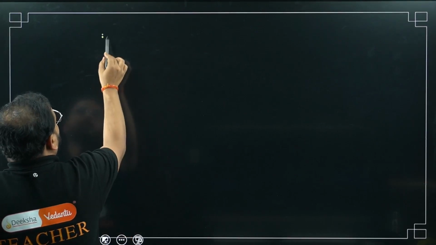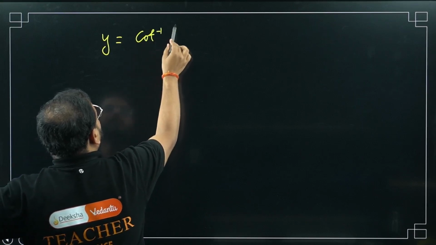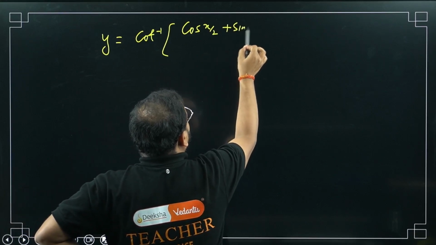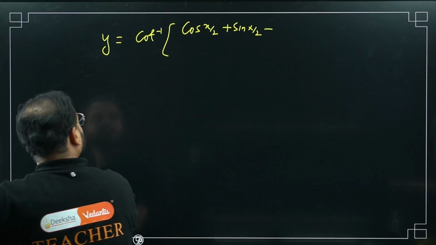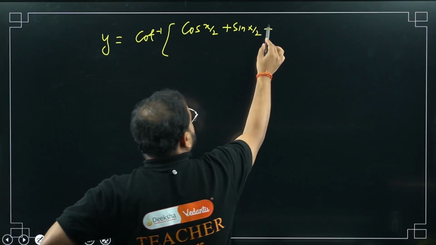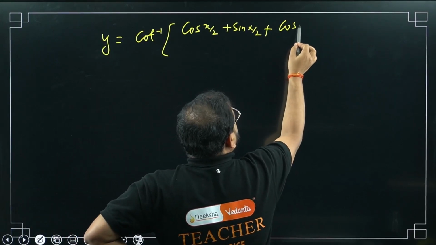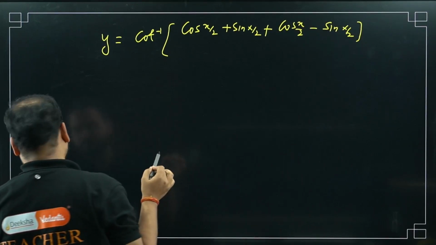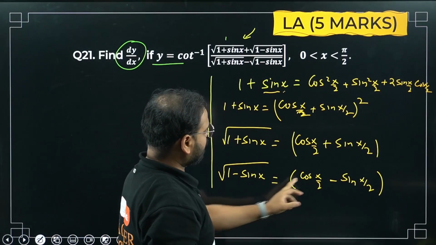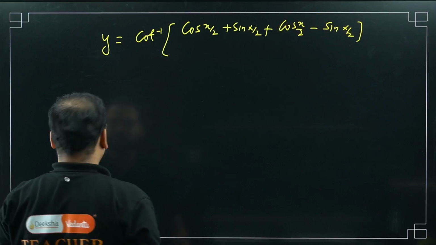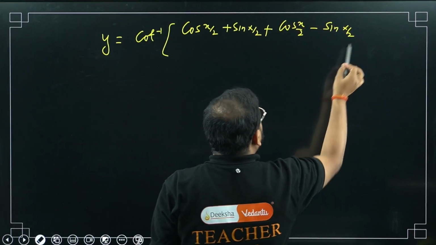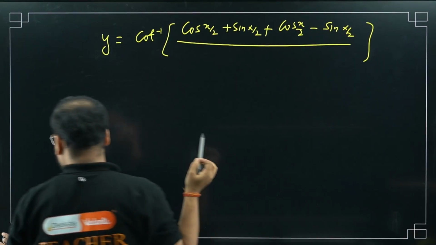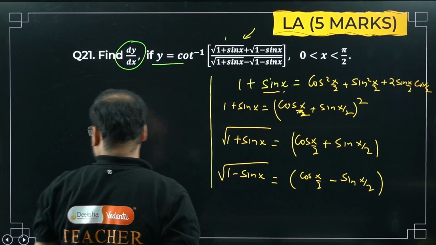So what I have? y equals cot inverse. Have a look. I'm going to get here cos of x by 2 plus sin of x by 2, and plus is there, so I write plus, cos of x by 2 minus sin of x by 2. Have a look. There is no 1 minus sin x, so cos of x by 2 minus sin of x by 2. Okay, chaliye. Numerator I have written. Numerator is listed down, sir. Let's look at the denominator now. Same thing we have, with the minus sign. So we'll do that. Please check.